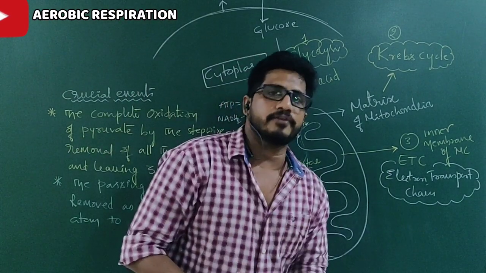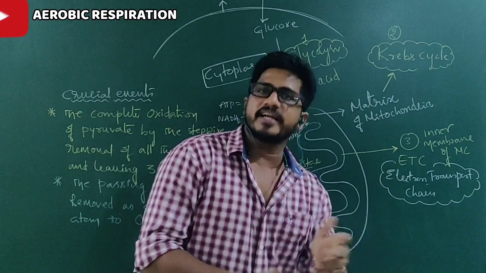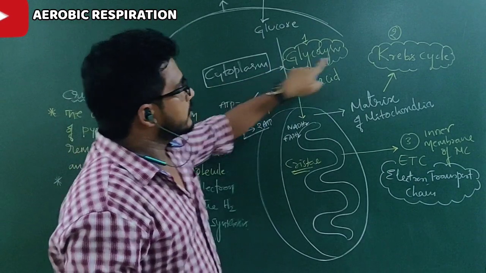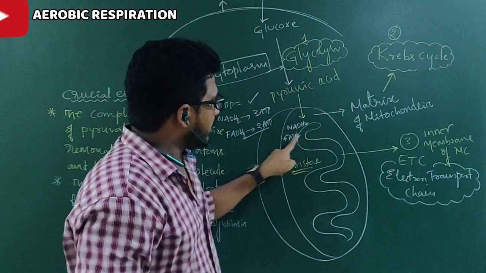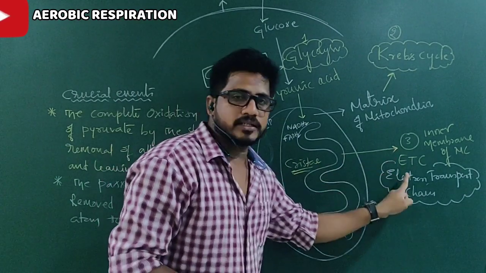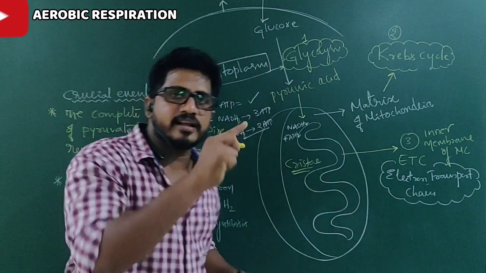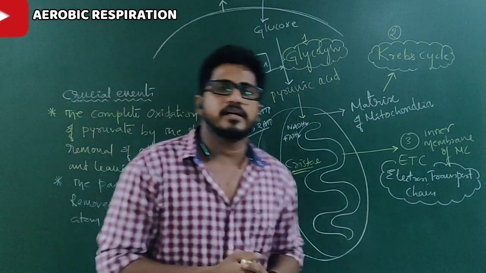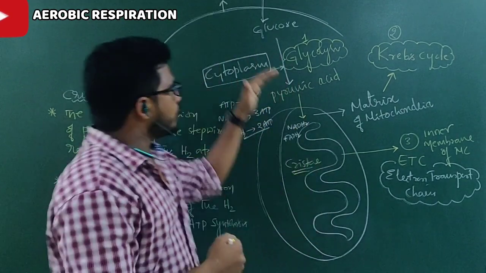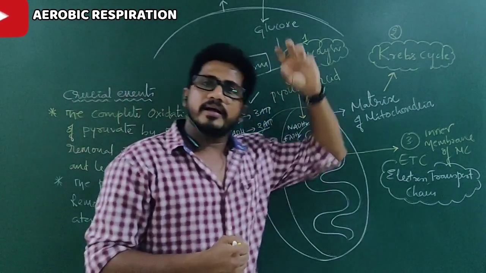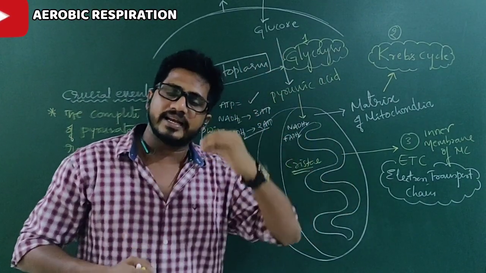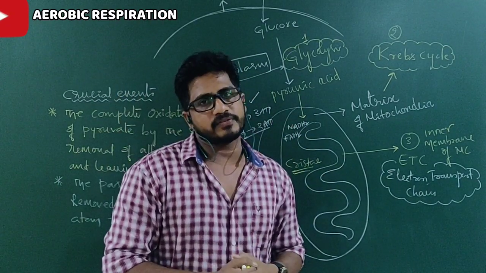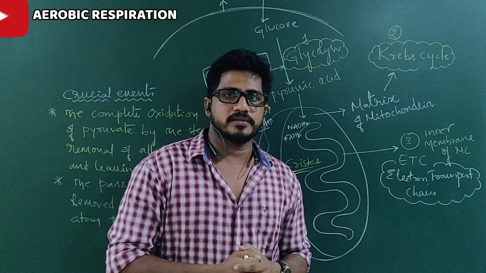I tell you, the 3 phases of respiration happen in 3 different places. First step, glycolysis, in the cytoplasm. Second step, Krebs cycle, in the matrix of the mitochondria. Third step, the electron transport chain takes place in the cristae, the inner membrane folds. As mitochondria are absent in prokaryotes, only glycolysis takes place. That's why anaerobic respiration is the least energy yielding process. All these 3 steps give 38 ATPs finally, so it is the high yielding process.